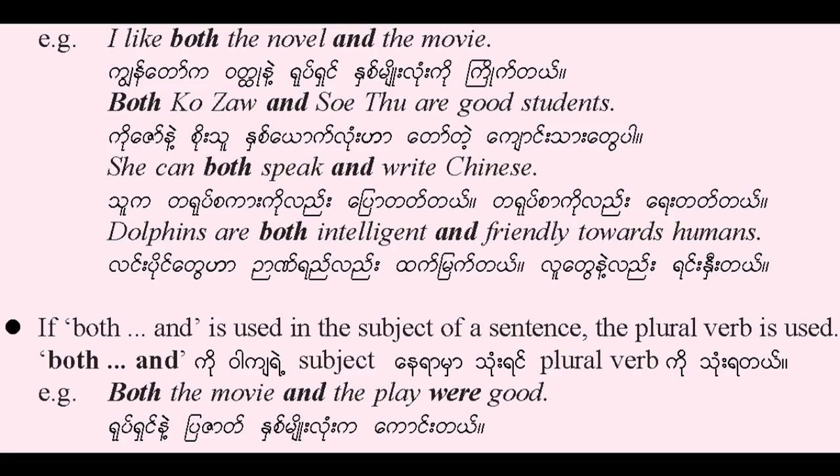Both Kyaw Zaw and Su Thursday are good students. She can both speak and write Chinese. Dolphins are both intelligent and friendly towards humans. If both... and is used in the subject of a sentence, the plural verb is used. For example, both the movie and the play were good.